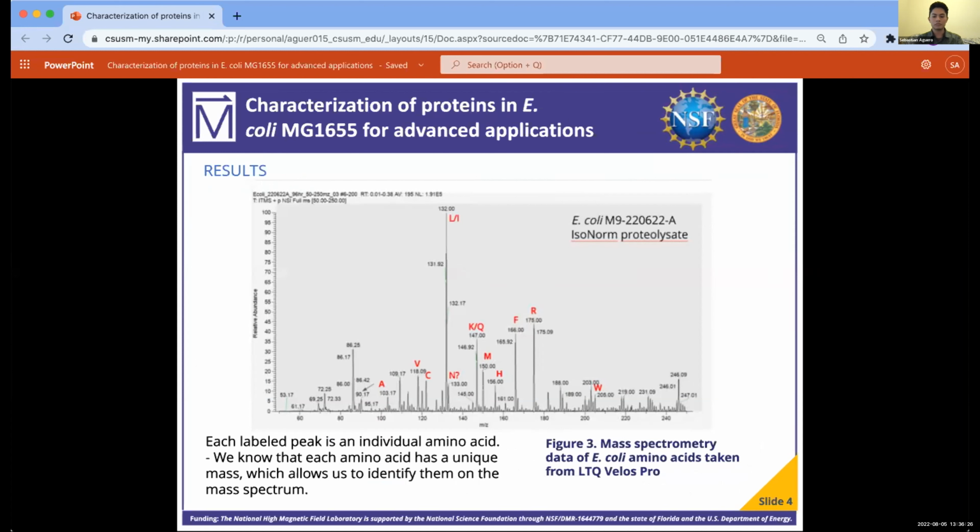On this graph, you can see each peak represents a molecule with a specific mass. Each red letter designates a specific amino acid. We're able to identify each amino acid because each one has its own unique mass. 174.5 corresponds to arginine, 132 corresponds to leucine, etc. We were able to see each amino acid we expected to find in our E. coli sample.